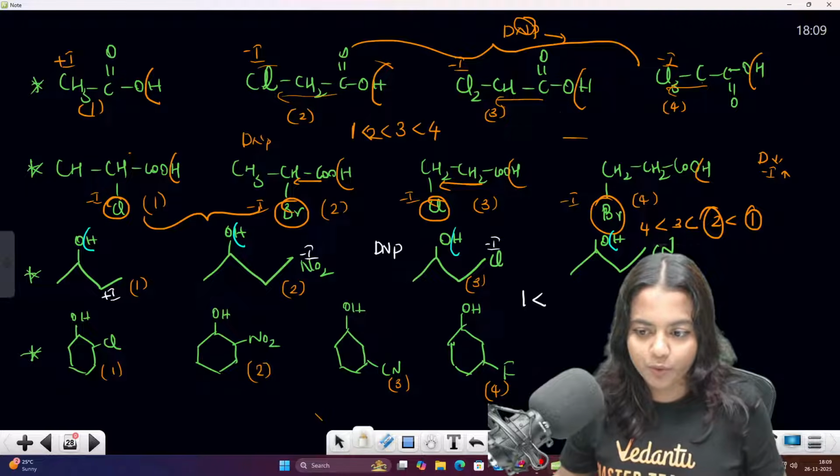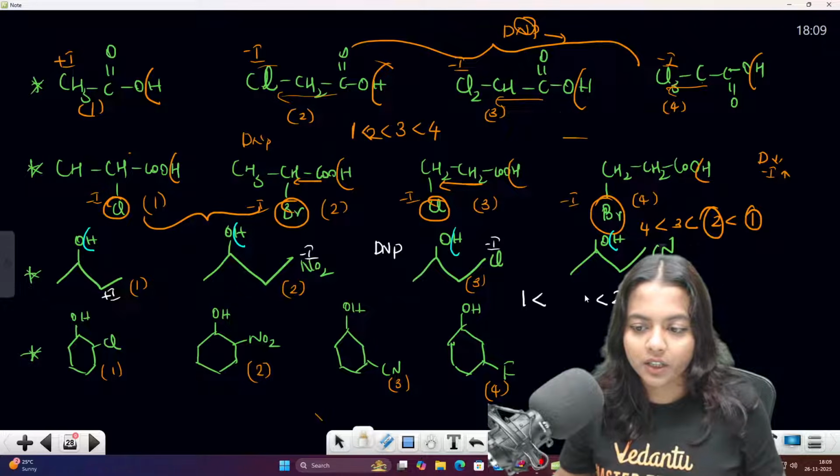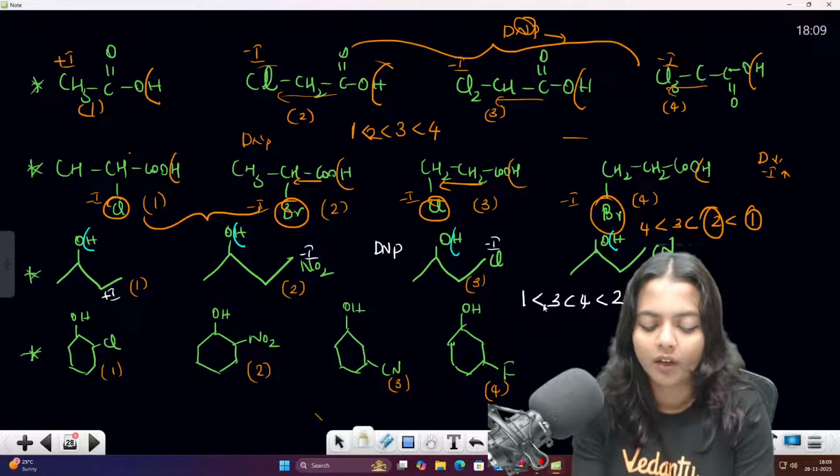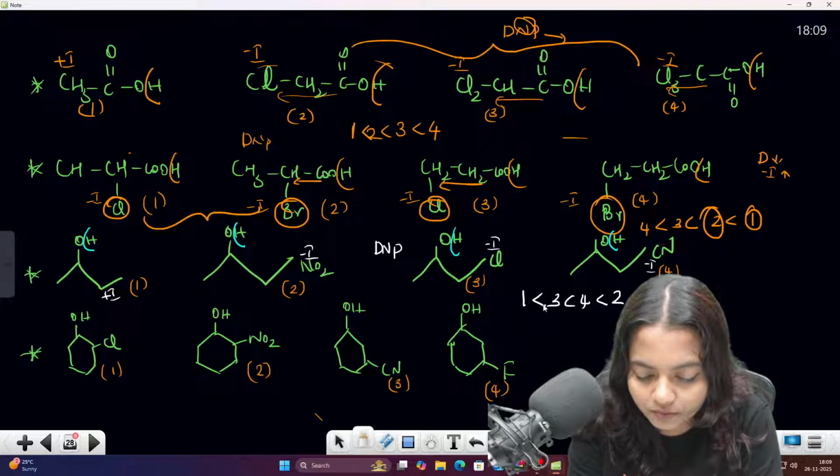This one will be having more power, second one will be having more power, then you will be having fourth one, then you will be having third one. Clear everyone? Clear those who are watching?